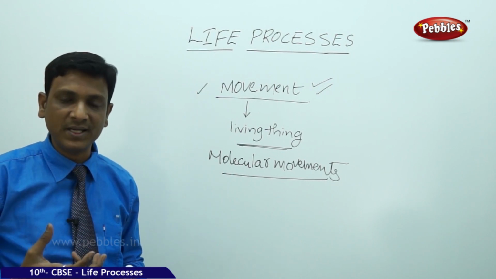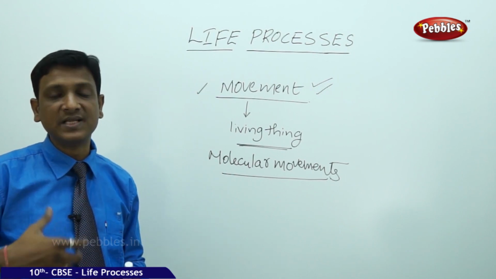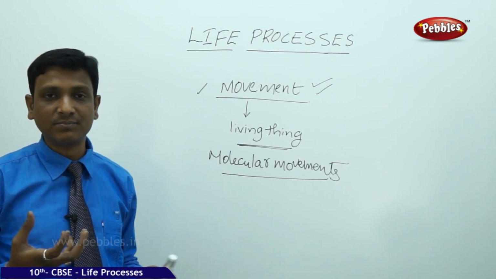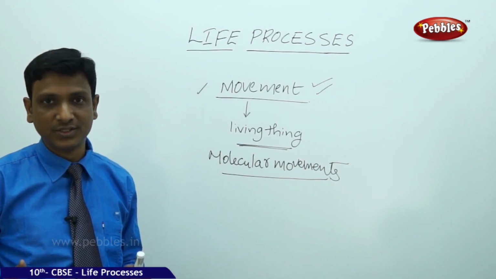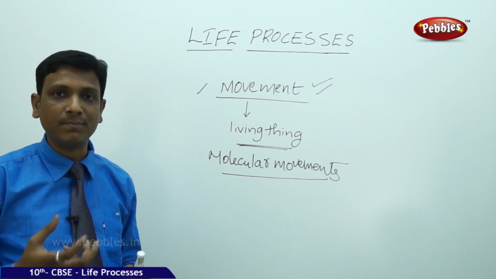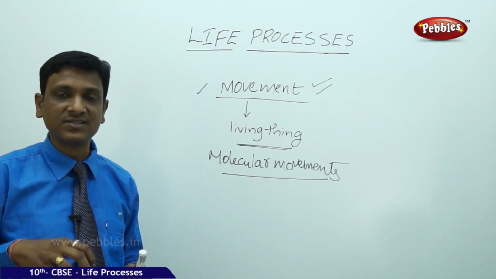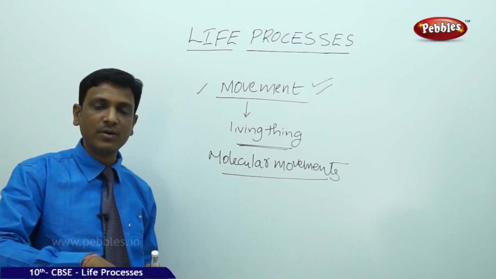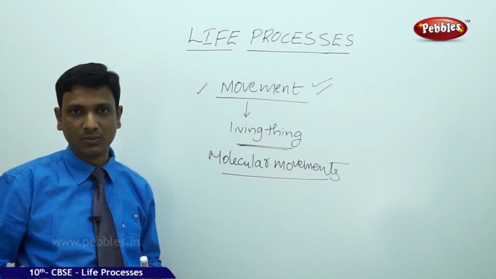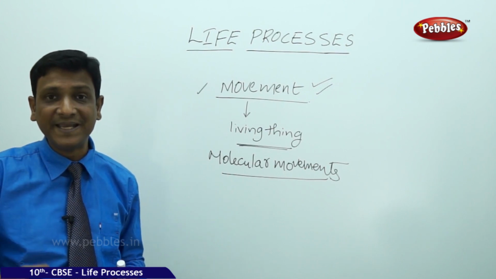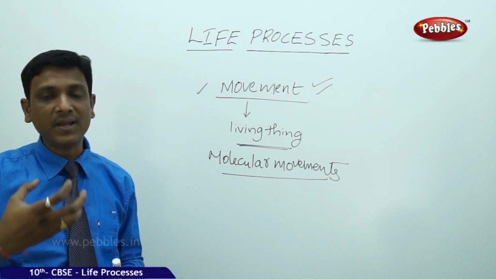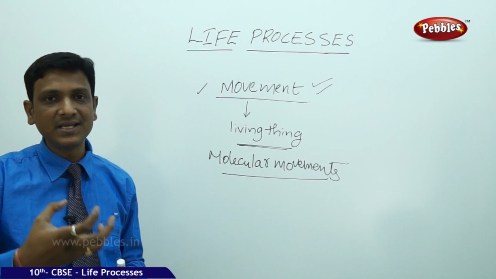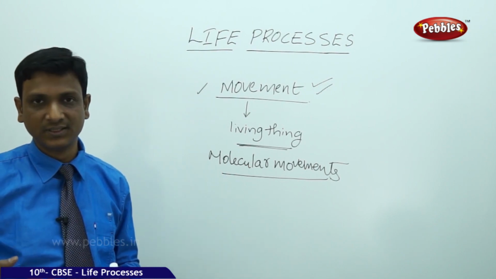Some of the cells may be destroyed, so new cells are to be formed. Sometimes the cells may be damaged, so these cells are to be repaired. So this kind of system exists in living things. This is achieved by various processes. What is achieved? The maintenance. The repair and maintenance of these structures keeps on going in a living system.